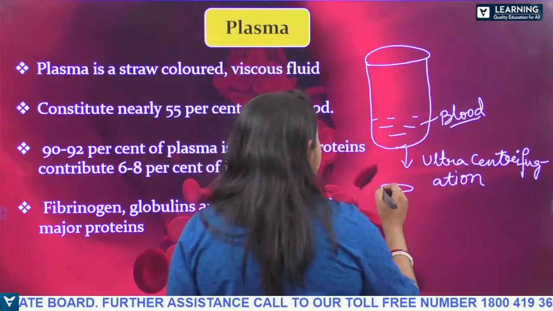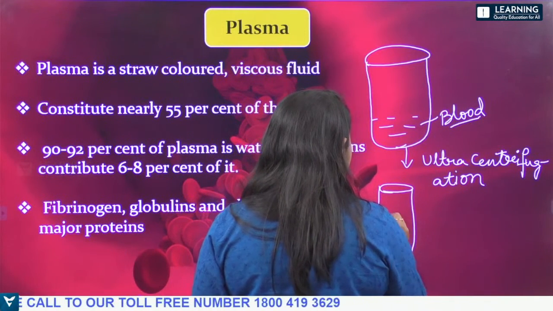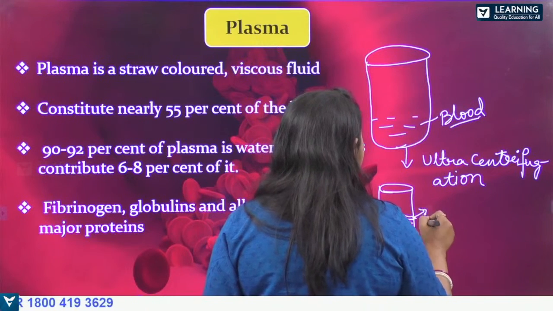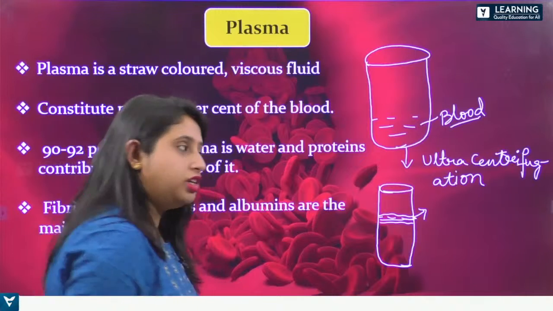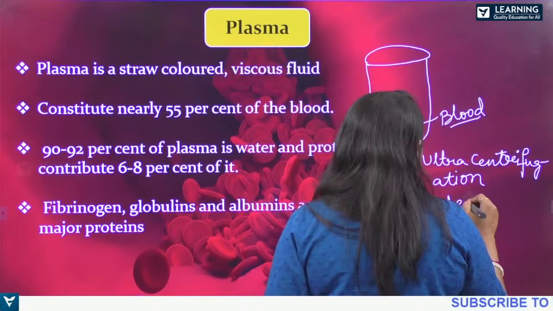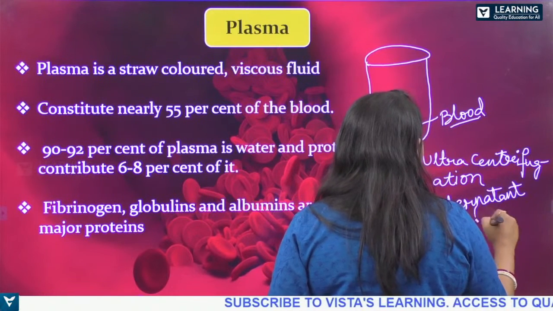When it is rotated at a very high speed, you will see that the suspension part on the top is known as supernatant. That is the suspension part, it is the plasma.